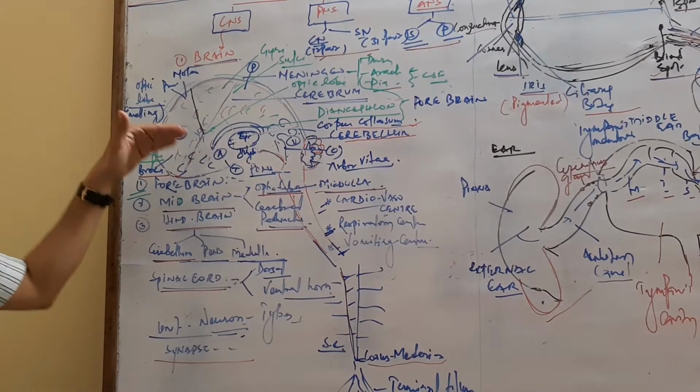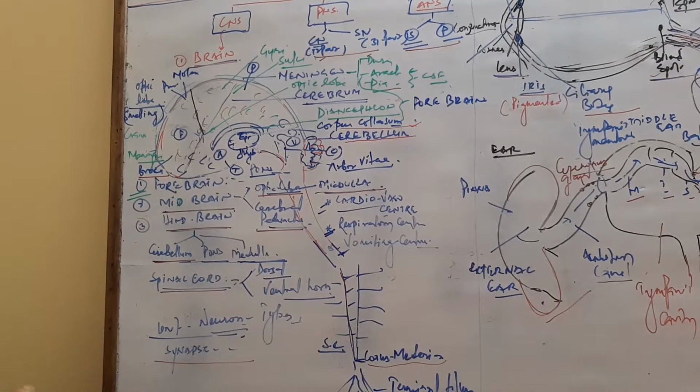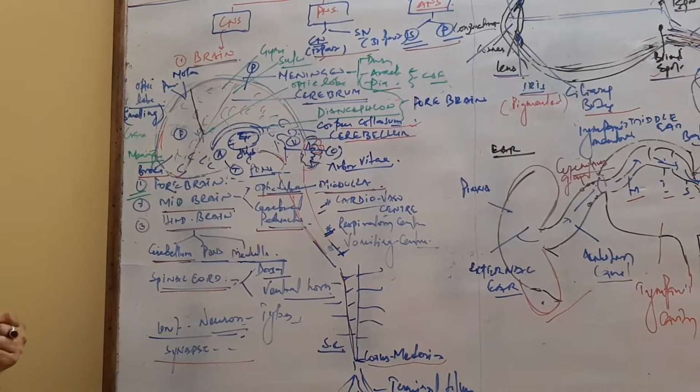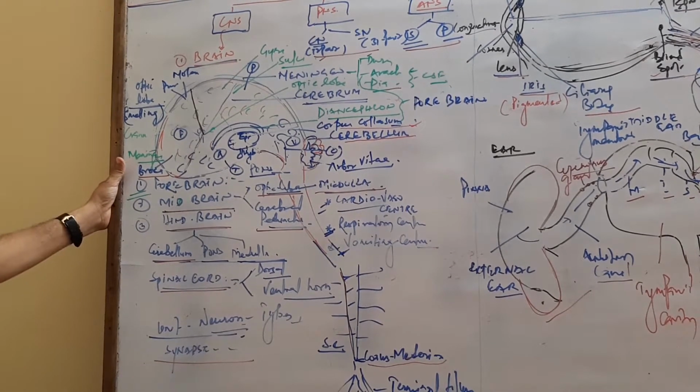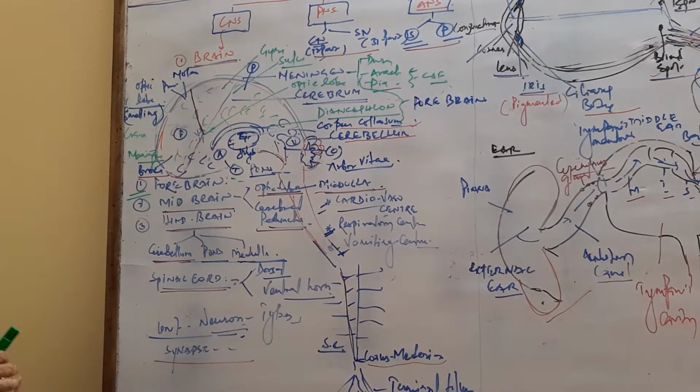Below the cerebrum, a specialized structure, the limbic system, is present. The limbic system is an association of amygdala and hippocampus, and these help in emotions, feelings, calmness, and connected with the hypothalamus, it's involved in sexual behavior. So this is all about the forebrain.